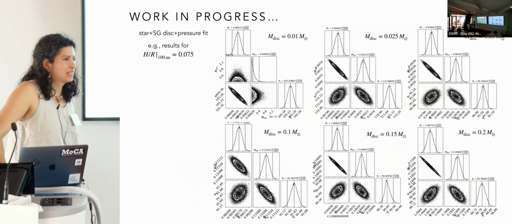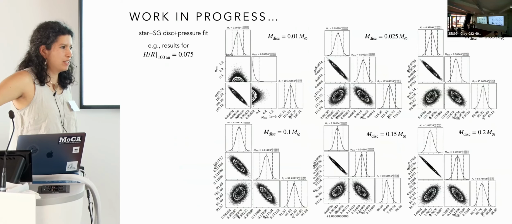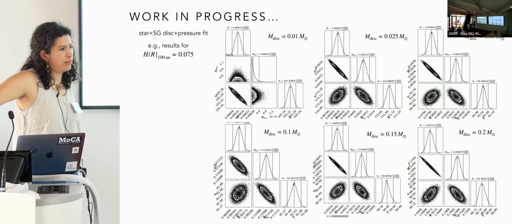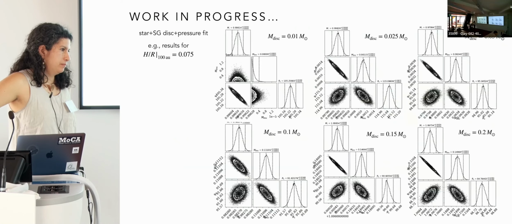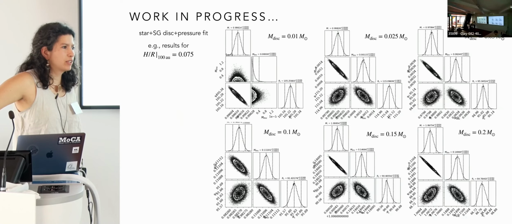Yeah. Me and Cristiano are working on this. By using a different treatment for errors, including the covariance matrix, we're actually able to get larger error bars. So do you have a fix for this? Because we have the same problem. We are working on the fix. We might have a fix.